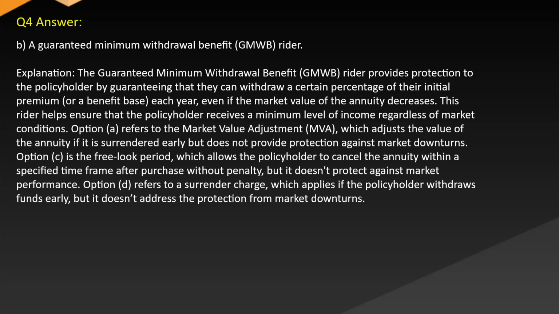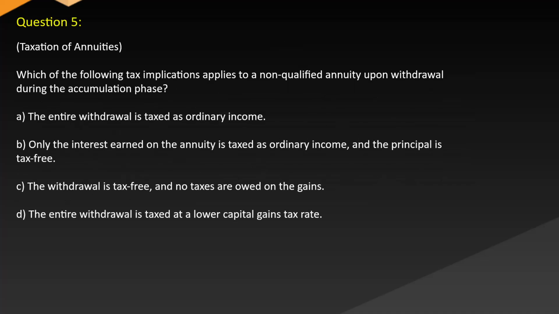Option A refers to the market value adjustment, MVA, which adjusts the value of the annuity if it is surrendered early but does not provide protection against market downturns. Option C is the free look period, which allows the policyholder to cancel the annuity within a specified time frame after purchase without penalty, but it doesn't protect against market performance. Option D refers to a surrender charge, which applies if the policyholder withdraws funds early, but it doesn't address the protection from market downturns.